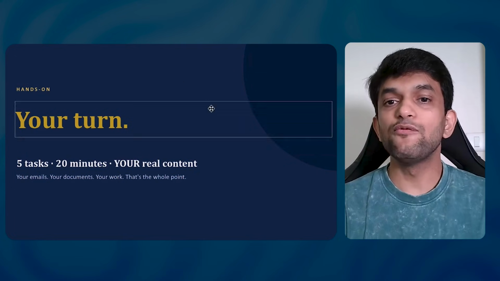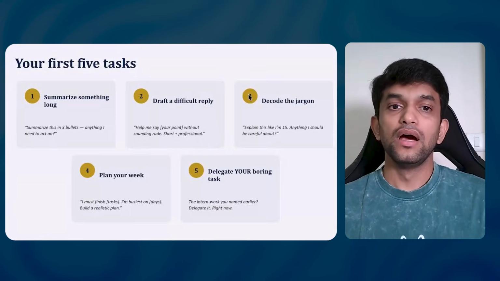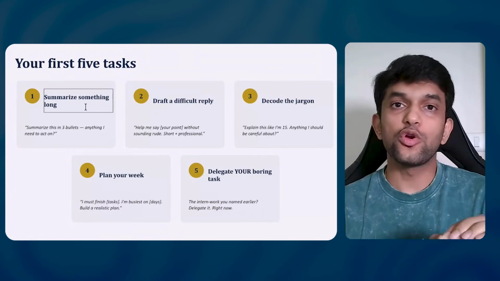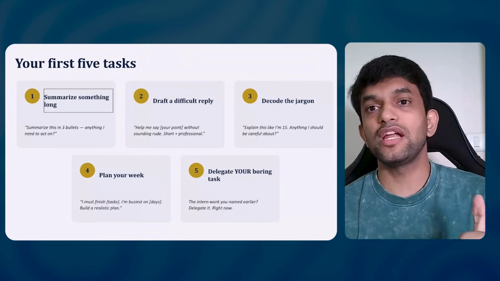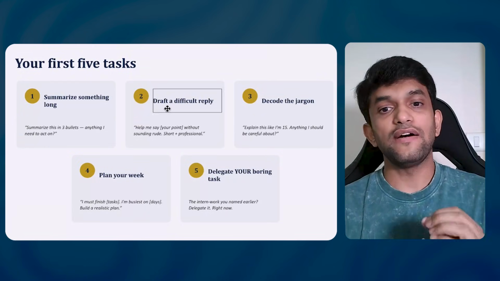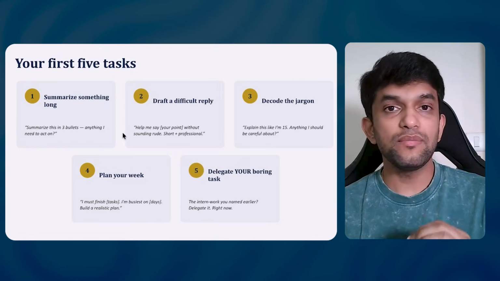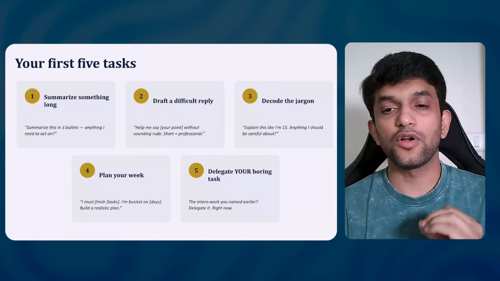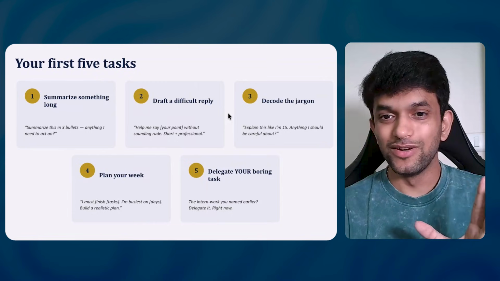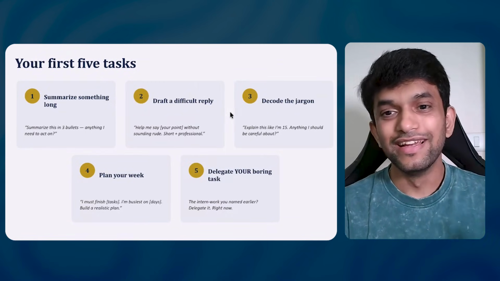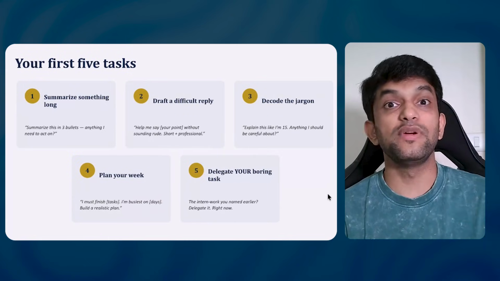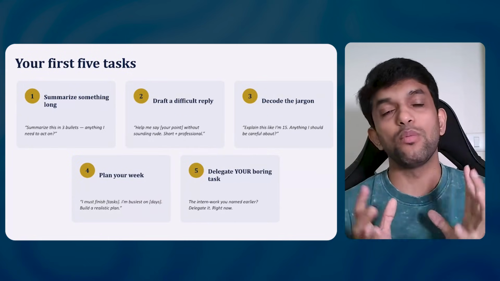Now, guys, what I would want you to do is, your first 5 tasks. Number 1 is summarize something long. Any document you have, be it your assignment, your PDF, school notes or anything, summarize it. Draft a difficult reply. It could be an email to your college principal or anyone, or parents or your friend also. A WhatsApp message also you can write. Decode a jargon. Explain this like I'm 15 years old. Anything I should be careful about? Basically, you can ask it to explain anything which is very complicated.